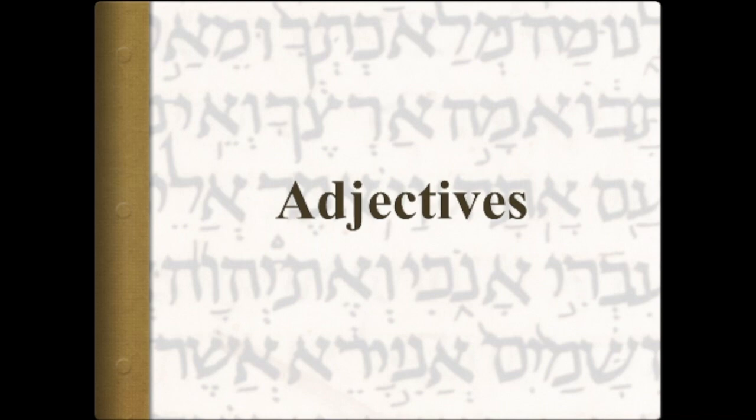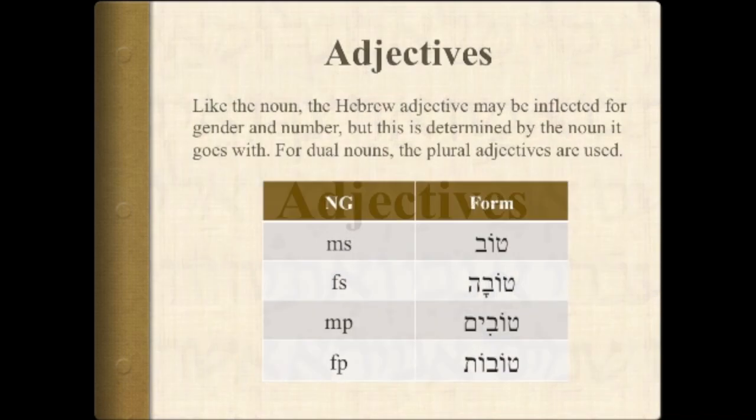Let's take a look at adjectives in Hebrew. Now, like nouns, the Hebrew adjective can be inflected for gender and number, but this is determined by the noun it goes with. For example, adjectives themselves are not any particular gender or number.